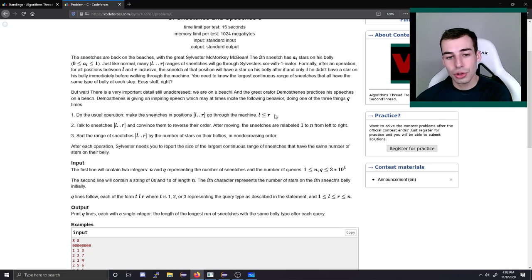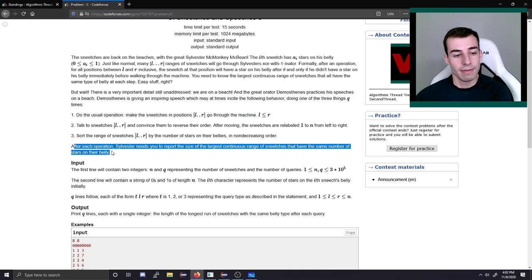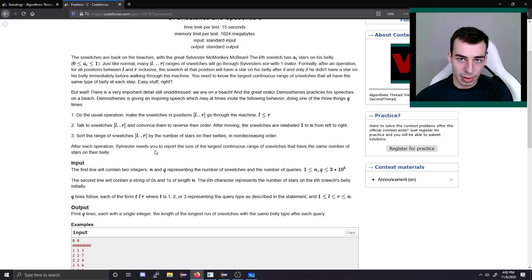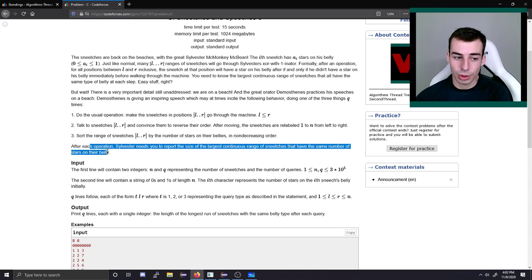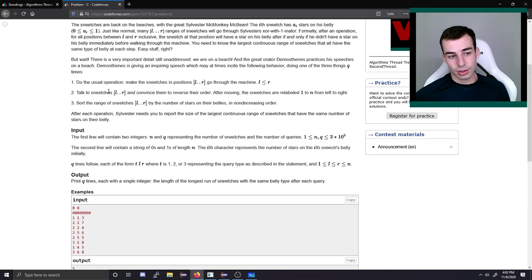And then of course we have this usual operation, which is range XOR with 1. Okay, very good. Finally, after this operation, you need to print the same thing, but this is easy enough. We don't need to worry about that. So what do we do?